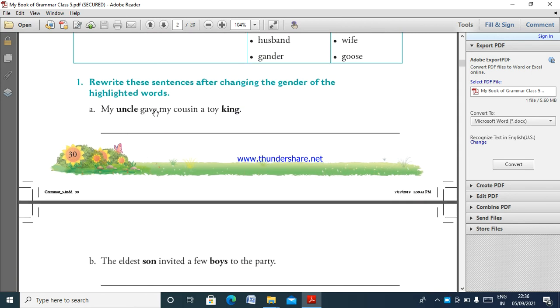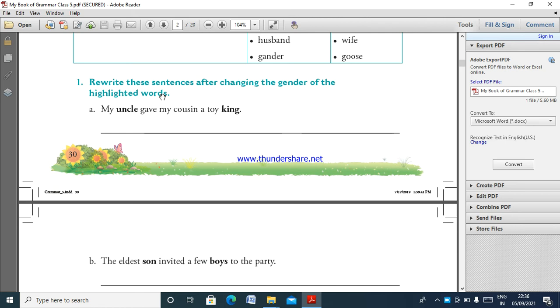My uncle gave my cousin a toy king. What is the first exercise? Rewrite these sentences after changing the gender of the highlighted words. We are using it for the highlighted words. So all the things, listen. Gender means feminine, masculine, and then common gender, and then neuter gender. We are using that.